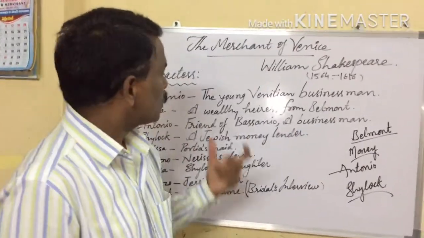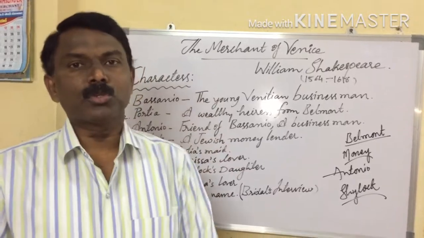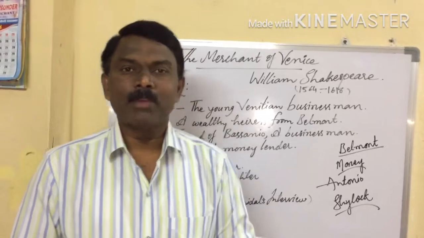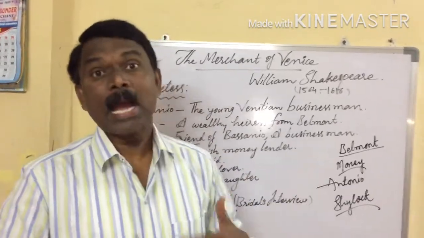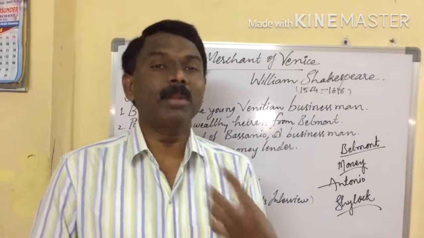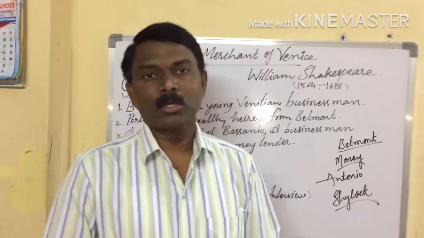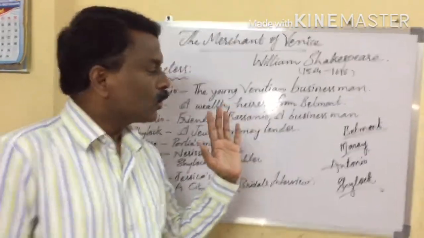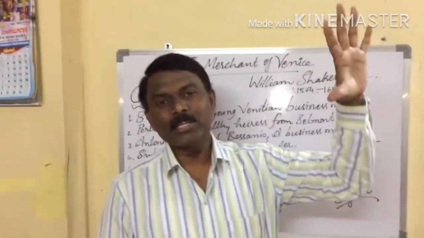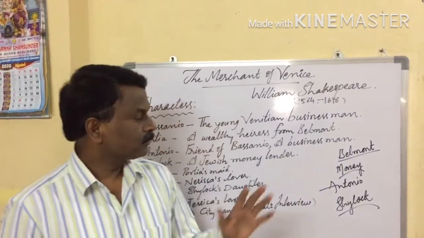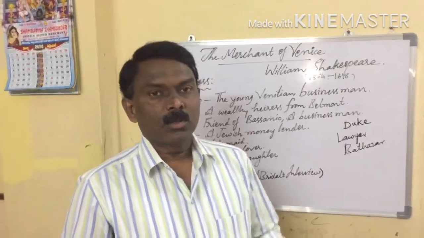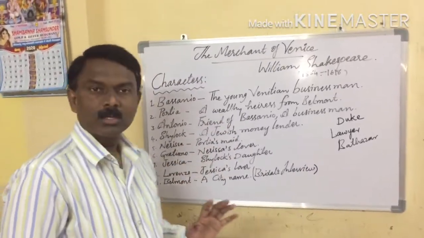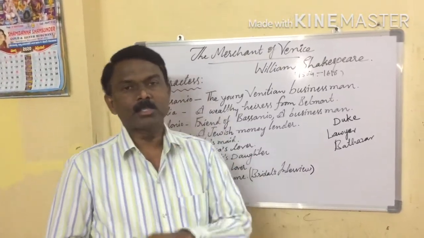What was the next? So Bassanio and Portia started their journey towards Antonio. Why? Because Antonio had to pay one pound of flesh to Shylock if he doesn't pay that amount. So that's why the court trial was ready to start. So, one minute. Okay, so at last Bassanio and Portia got married in Belmont City.